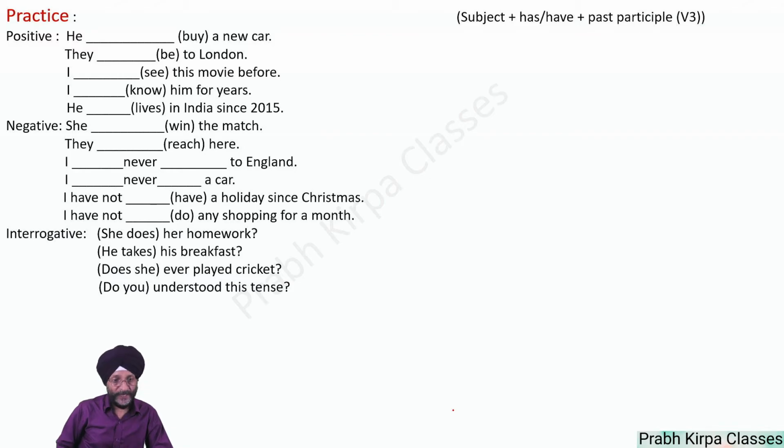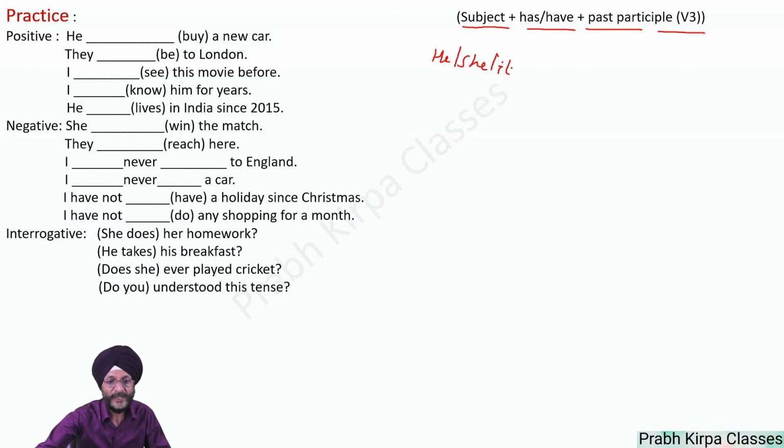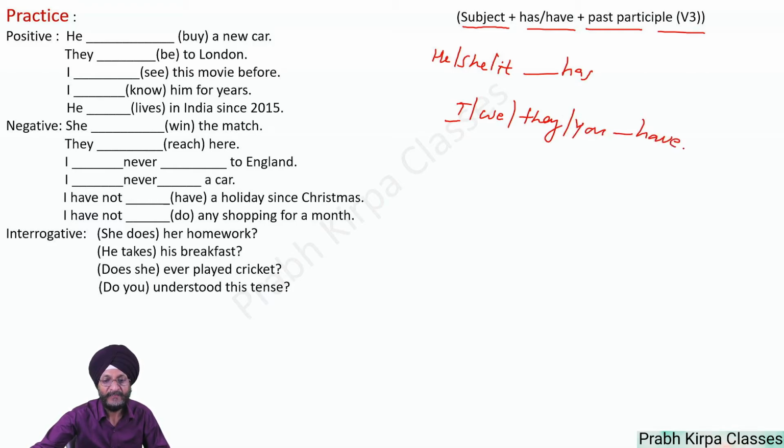So now we do the practice of these sentences. Positive sentence. As a hint, we have already mentioned how this sentence is formed. As already told, in the case of he, she, or it, we use has. In the case of I, we, they, you, we use have.